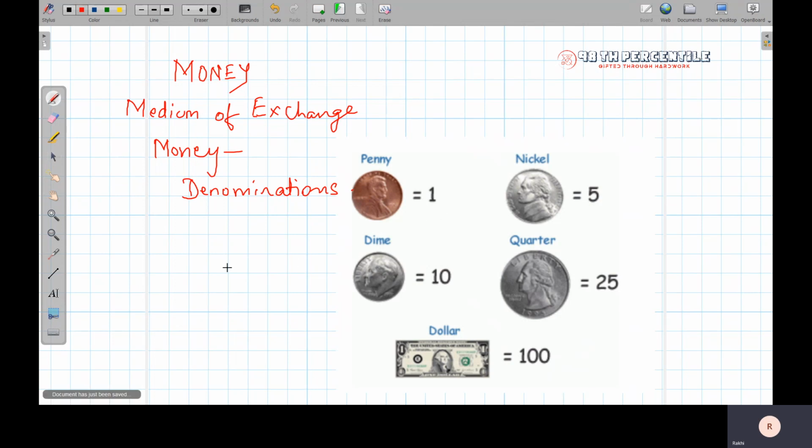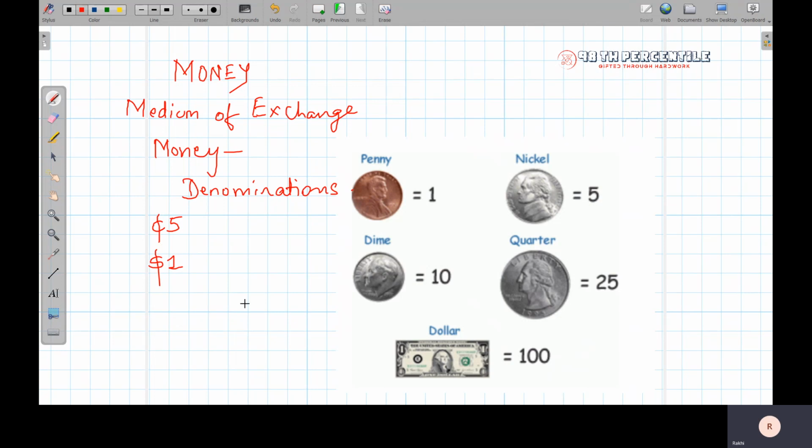Now there are certain symbols that we use for cents and dollars. Cents is denoted this way, and a dollar is denoted this way. So when I write $1, I will write it this way. When I have to write 5 cents, I will write it in this way.